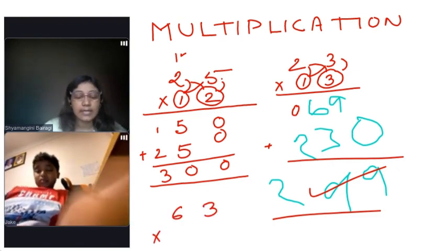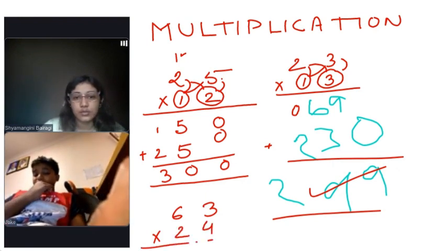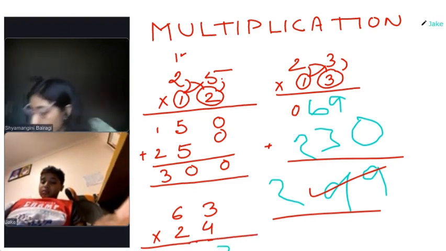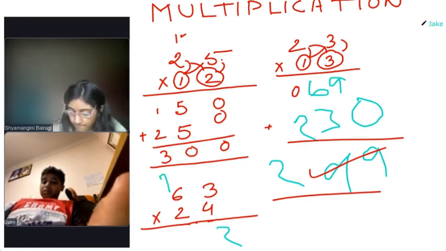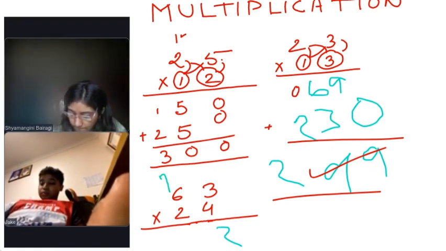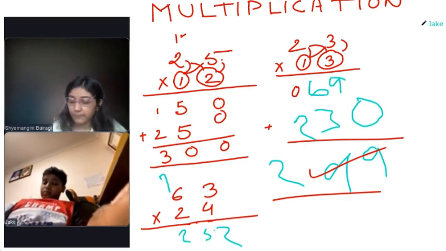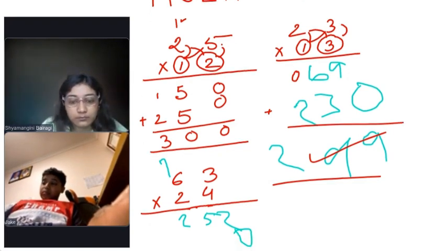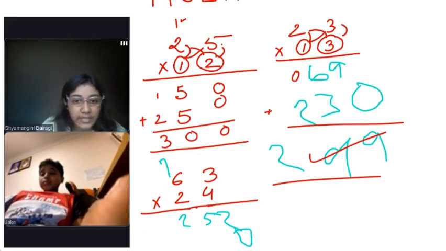Do with this number. Yes. Now 2 times 3.